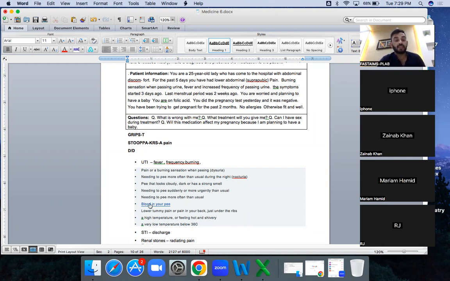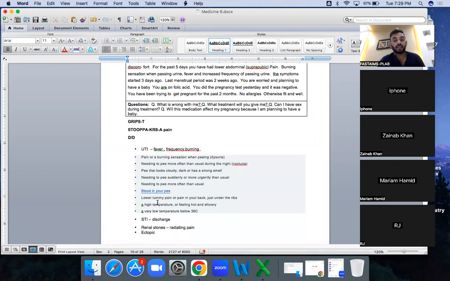Any urgency, any blood in your pee. Now you need to ask any tummy pain or pain in your back, because the UTI can sometimes present with pain in the back. Why? Because UTI is a very broad term. It can be cystitis, it can be pyelonephritis. If it is pyelonephritis, it can present with flank pain, back pain. So you need to ask this question, okay?